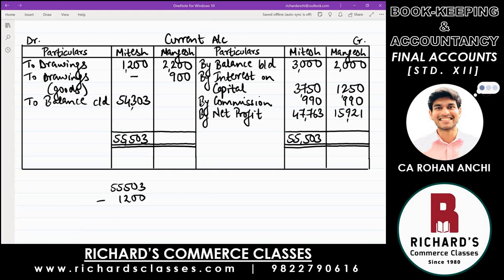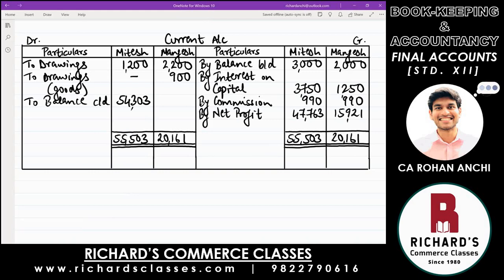Do the same thing for Mangesh. Find out credit side total first. 20,161. Yes, sir. 20,161 should be the total also on the debit side. Write down 20,161.